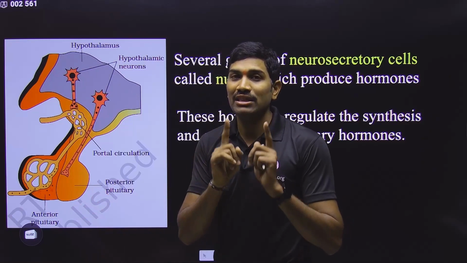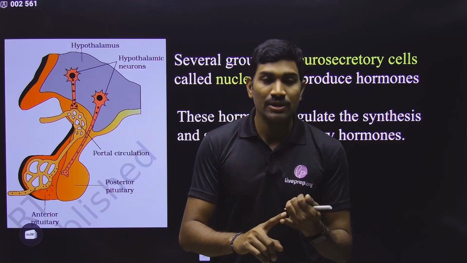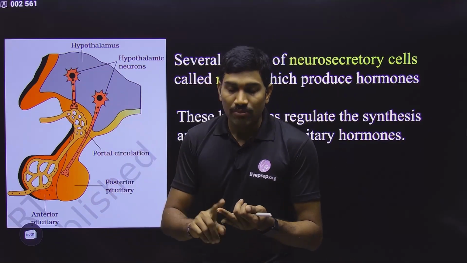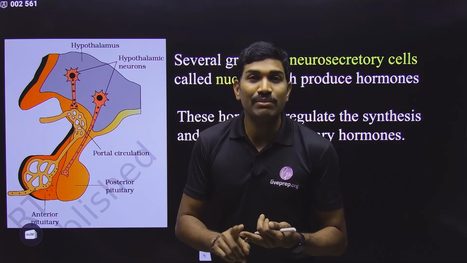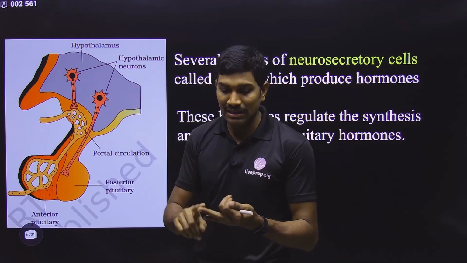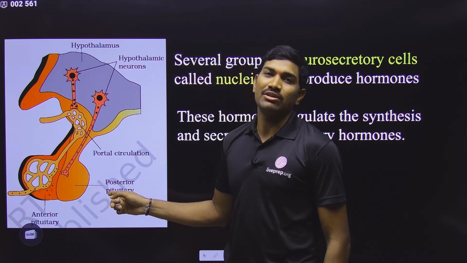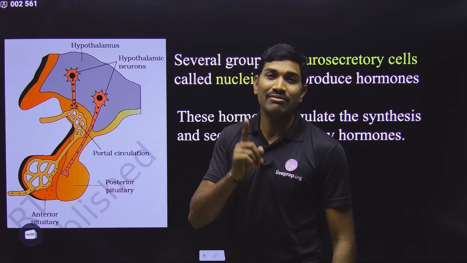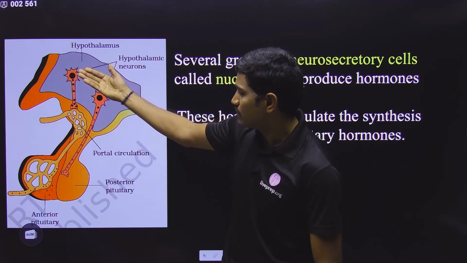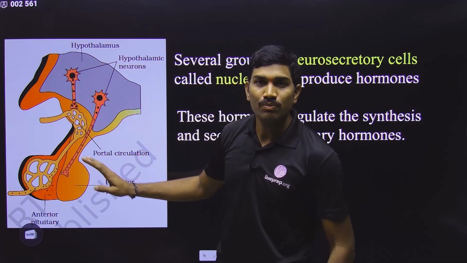So when you are reading that particular sentence, you need to observe two important words. One is synthesized by, or produced by, which means the hypothalamus. The other one is released by or secreted by, which means the posterior pituitary. So in this way, these words are very, very important. This is the general information related to the hypothalamus and pituitary, and this is the general relation between these two. So please understand this.